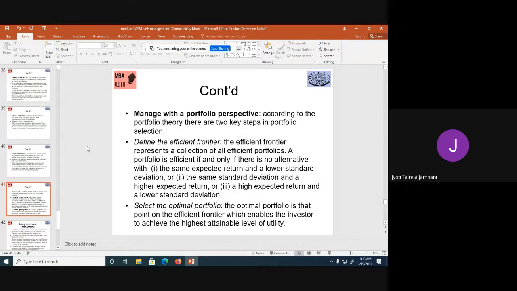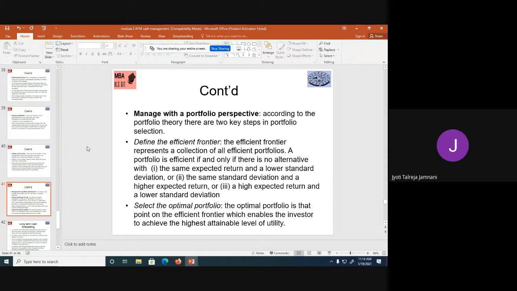Then next is manage with a portfolio perspective. You can invest surplus cash by using a portfolio perspective. That means don't invest your entire money in one particular stock or in one particular mutual fund. Create a portfolio where you invest money in different securities so that the risk can be avoided. There are two steps to do this. The very first is define the efficient frontier.